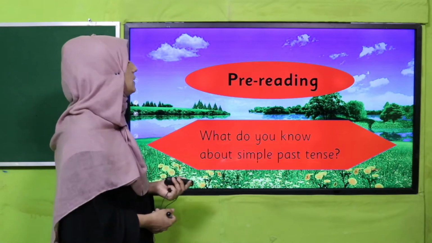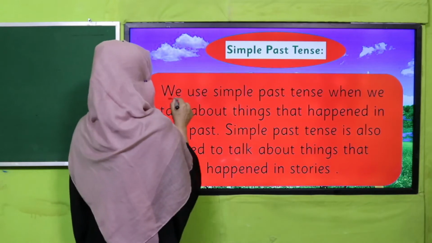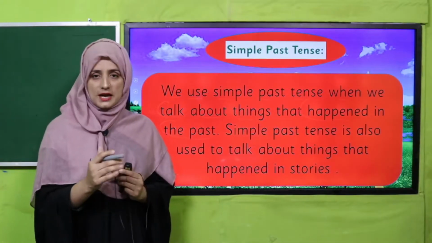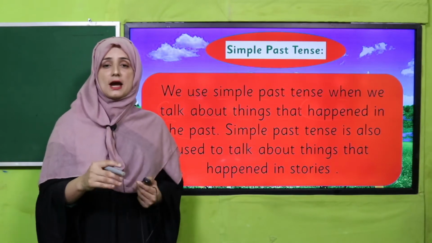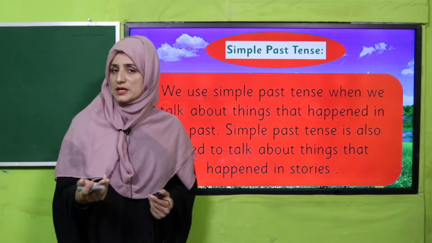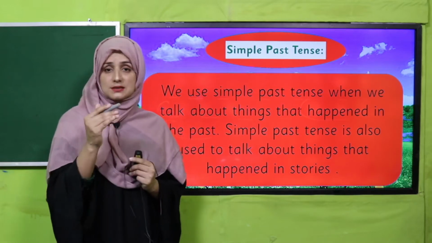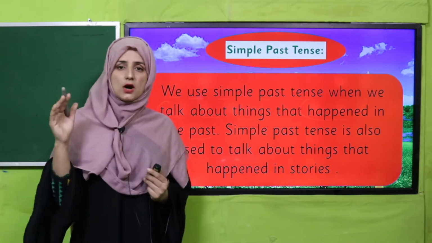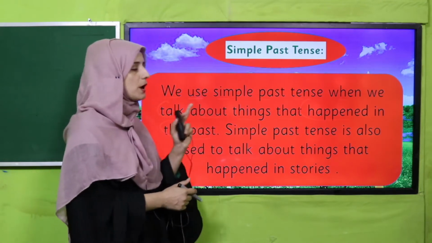Okay, let's see what is simple past tense. We use simple past tense when we talk about things that happened in the past. So what is simple past tense? Simple past tense always tells us about the actions, about the things that happened in the past time. And what is past time? Past time is that time that we have spent and it has gone. So that time is called past time.